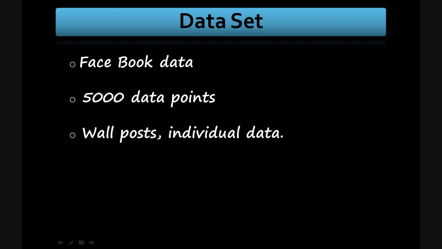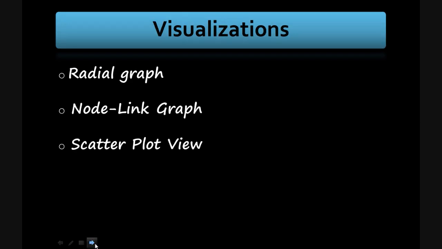The dataset we used for our analysis was collected from the Facebook API. It consists of wall posts and individual profile details. Using this set, we have come up with three different views. The node link, where we show connections between individuals. The scatter plot, where we depict the different moods of people. And the radial view, where individual profile details get highlighted. Now let us run you through a quick demo.